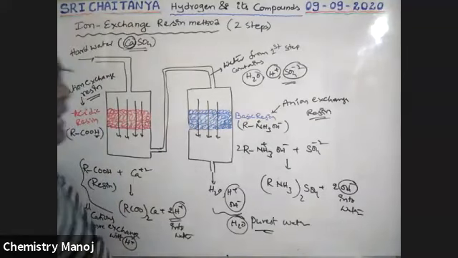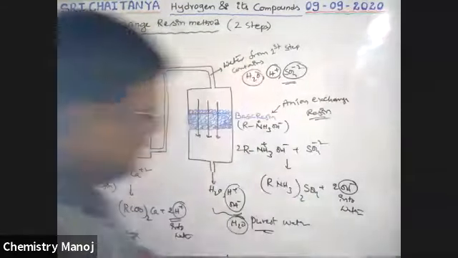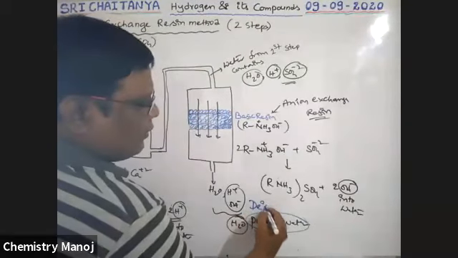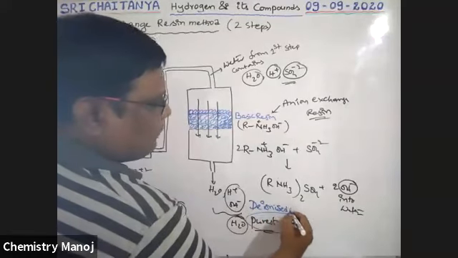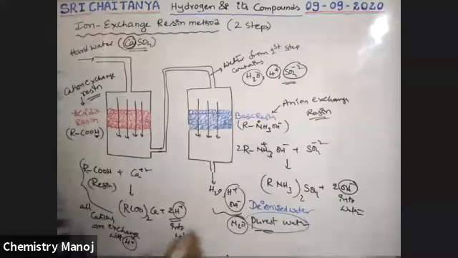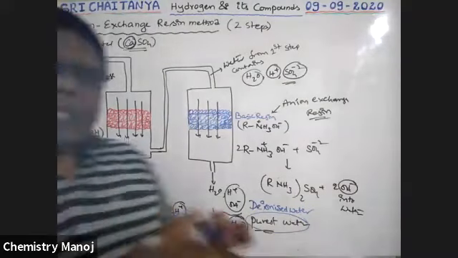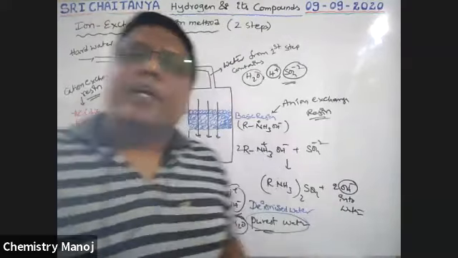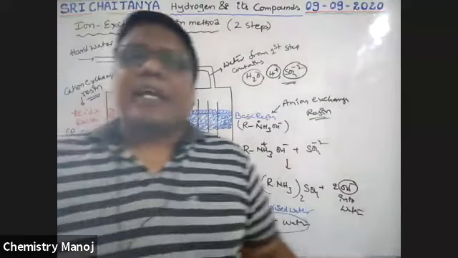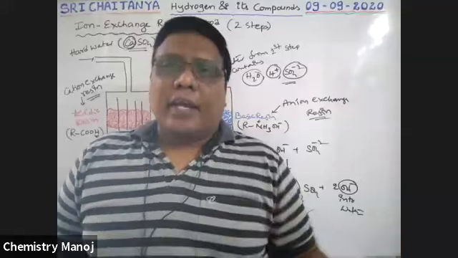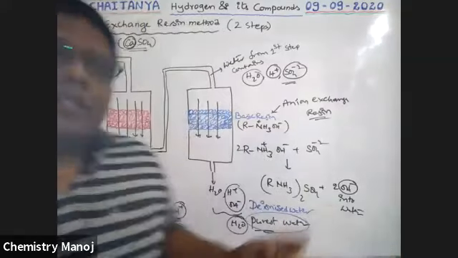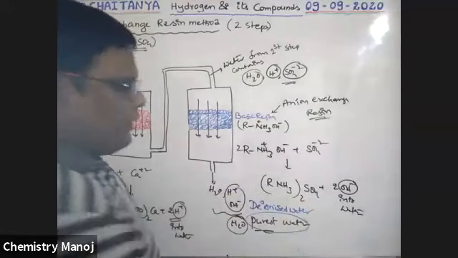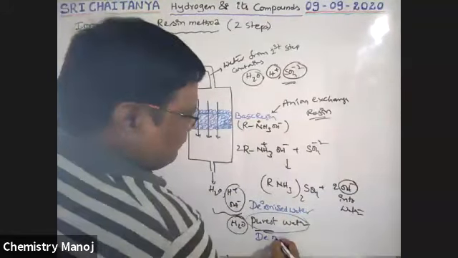That's why this water is called deionized water, the purest form of water. So the water coming out after completion of the ion exchange resin method is called deionized water. It doesn't contain any other ions. So it is also demineralized water. No minerals are there, no salts are there.